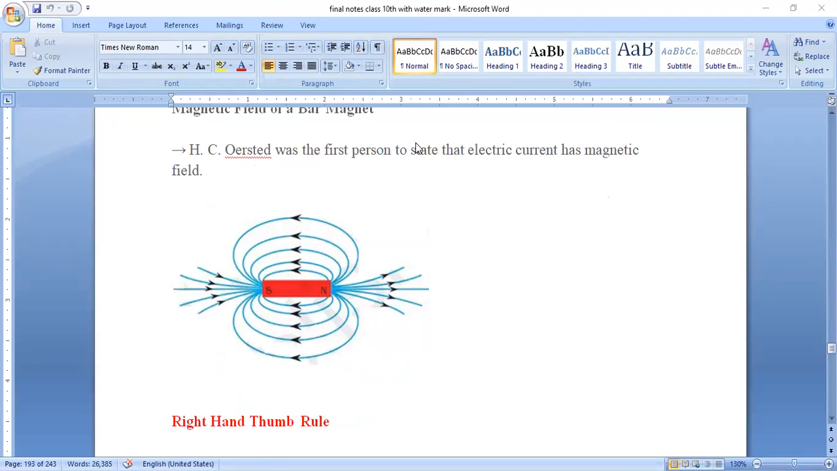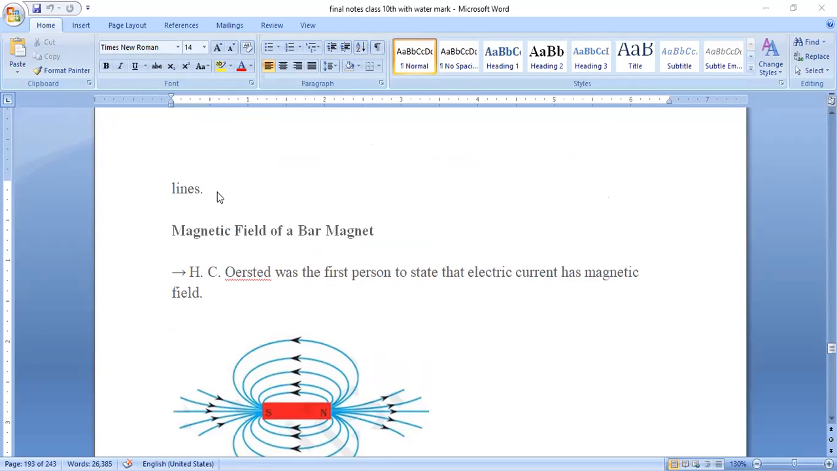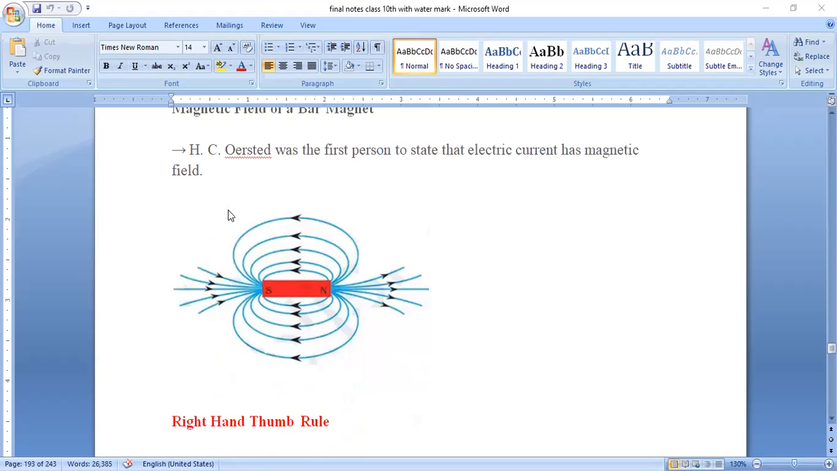Oersted was the first person to state that electric current has a magnetic field. The name called Oersted has stated that electric current has a magnetic field property.